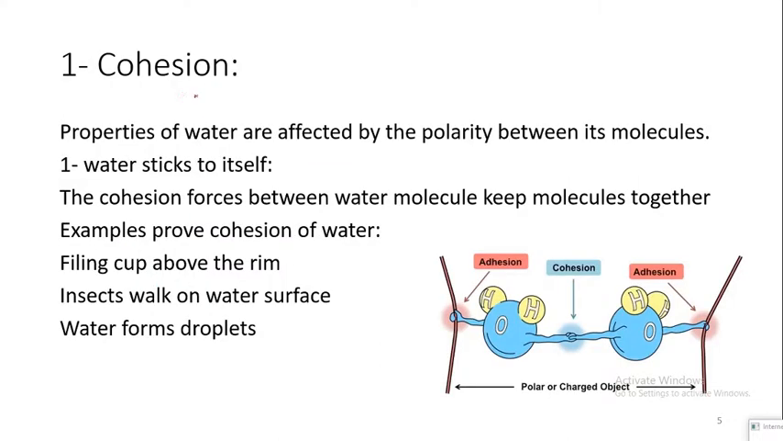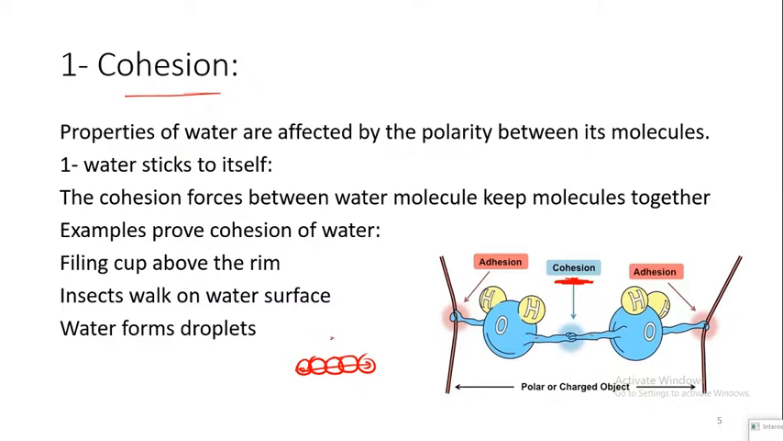First, let's look at cohesion. Cohesion is one characteristic of water because of polarity. Water molecules attract each other, and this is sticking between water molecules. We call it cohesion. The cohesion force between the water molecules on the surface of water makes the water form a thin film. This is what makes you able to fill a cup of water above its rim.